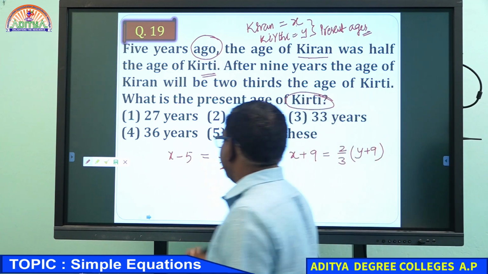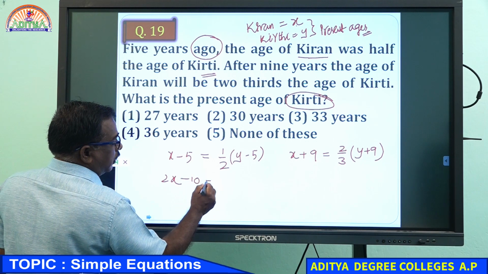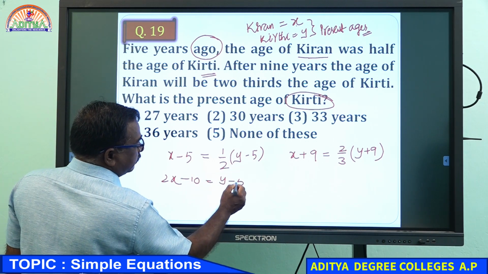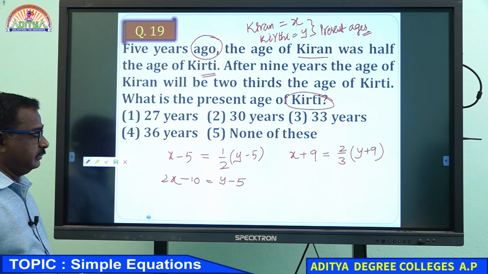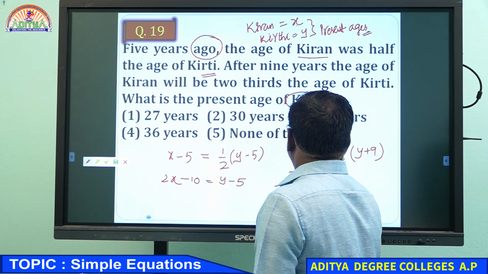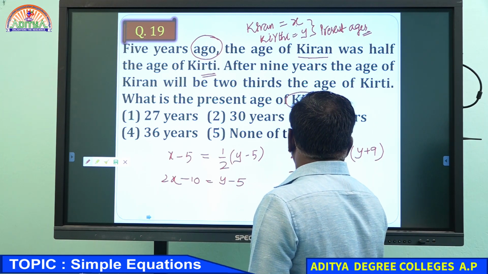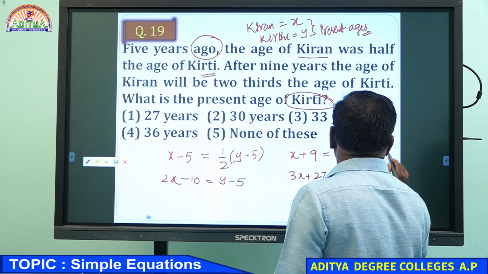What is the first condition? We can say 2x minus 10 equal to y minus 5. Here the second condition: 3x plus 27, multiplying with 3, equal to 2y plus 18.